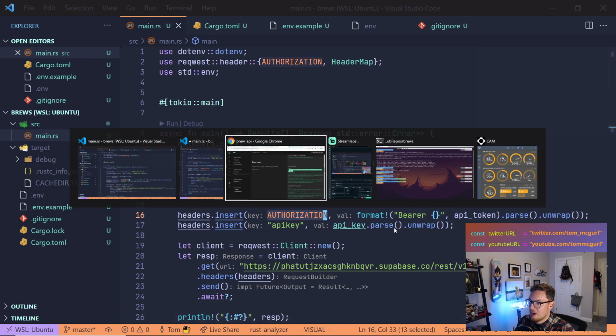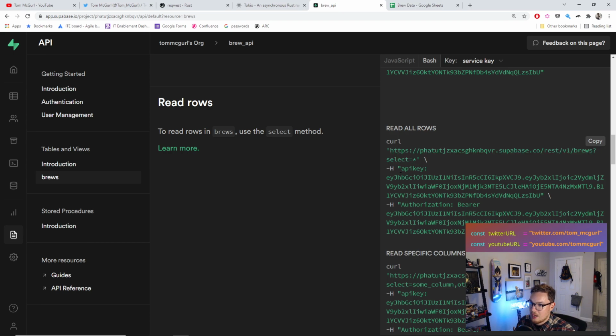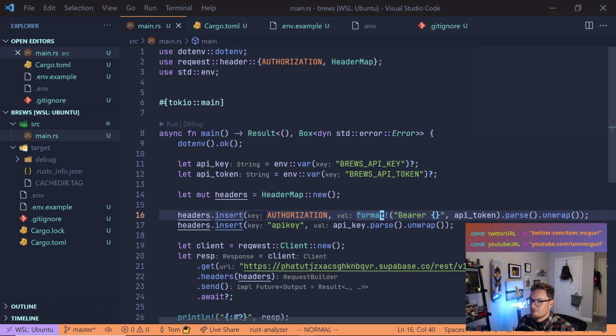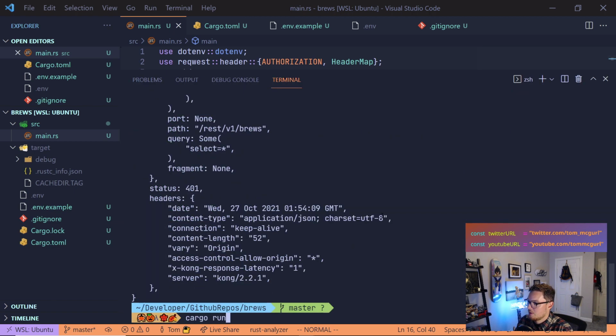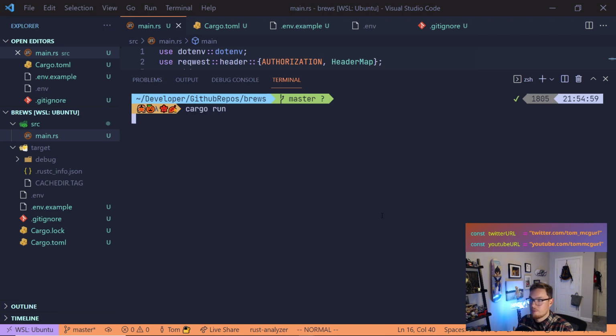So if we want to compare that to make sure we're correct, API key should just be sent like this, and only authorization needs bearer in front. So let's try that out now. Cargo run. Let's first clear it out. Cargo run.